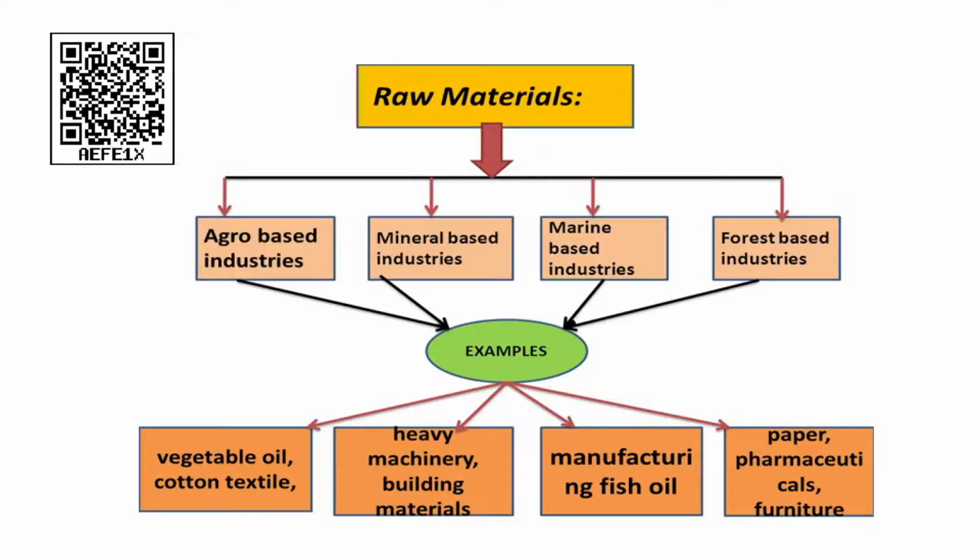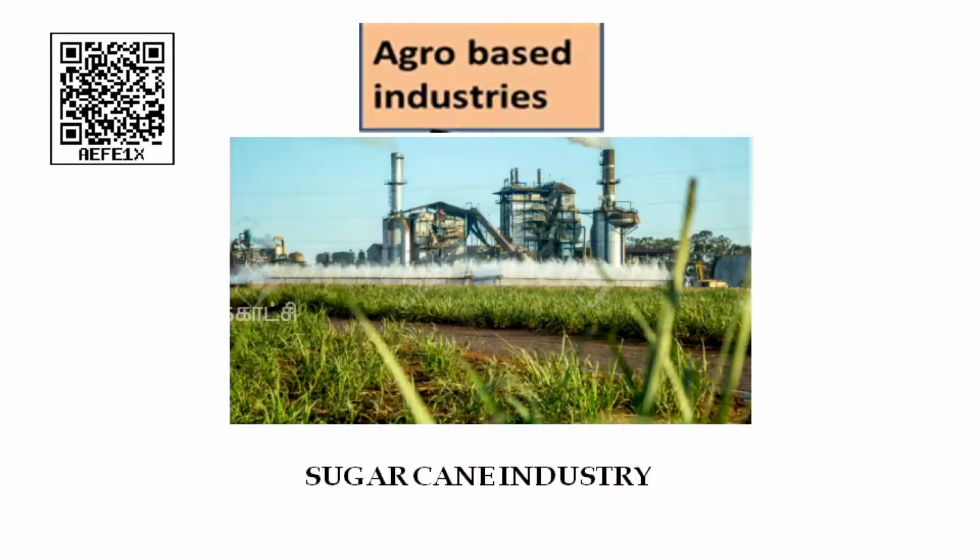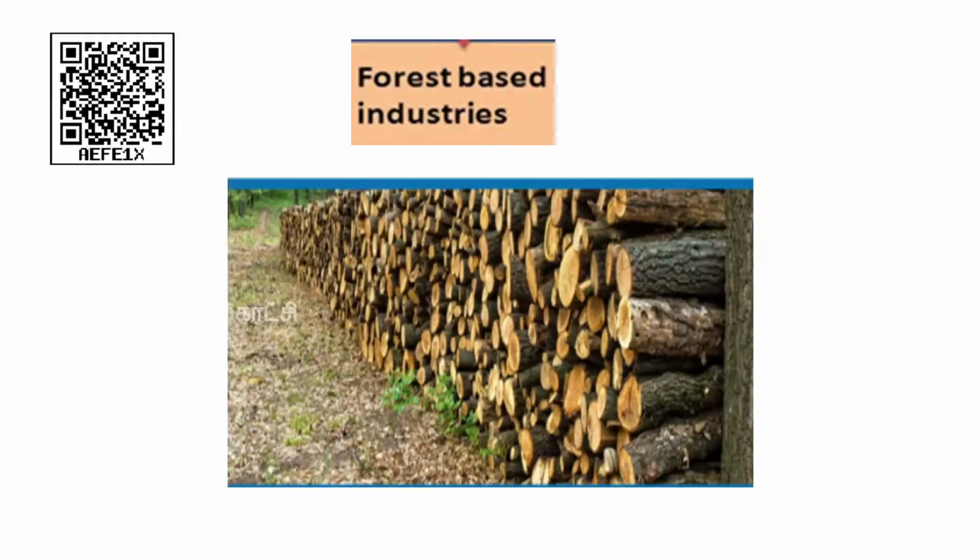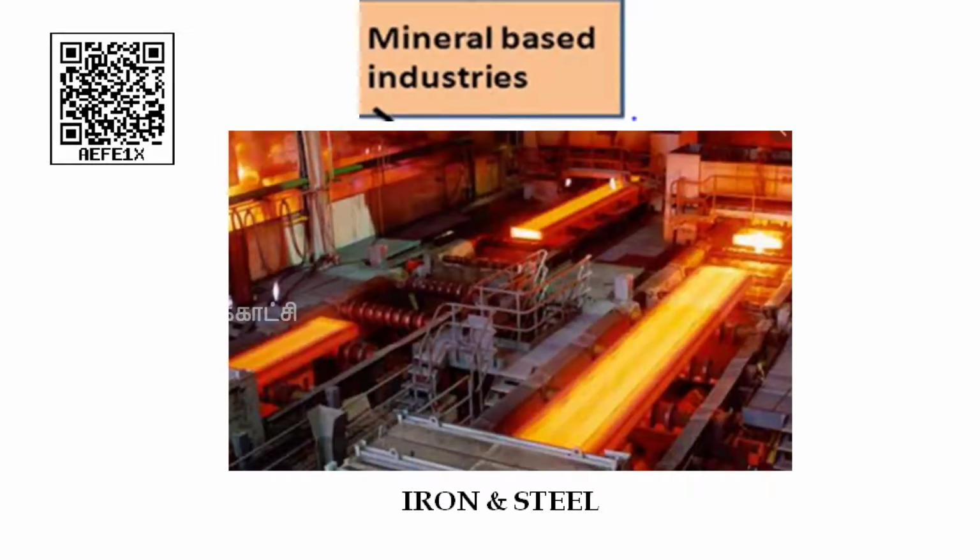Okay, now see the picture here. In this picture they clearly showed you different categories of industries. You see this? These all depended on agriculture goods, isn't it? So they come under the category of primary industries. And these industries, you see that forest based products, see wood is there, isn't it? Okay, so these all the wood pulp, this is wood pulp. So all those things come under the category of forest based industries. Okay, the next you see that mineral based industries, big factories and all are shown, isn't it?